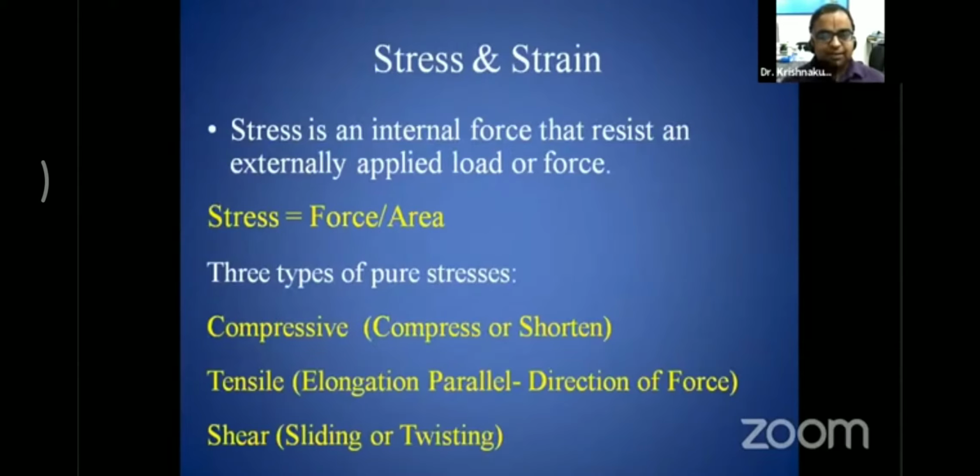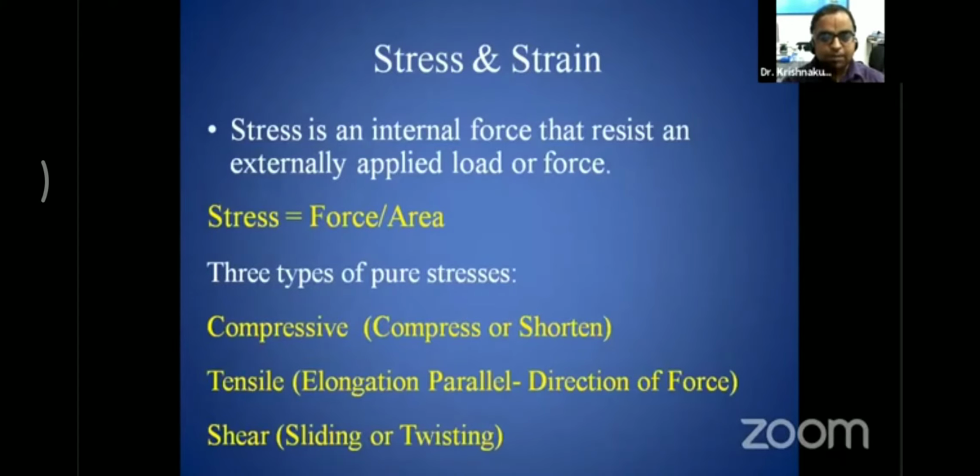Stress is an internal force that resists an externally applied load or force. Whenever any force is applied to a particular object, an internal force is developed in that material, and that is called stress. So always remember, stress is an internal force and not an external force.